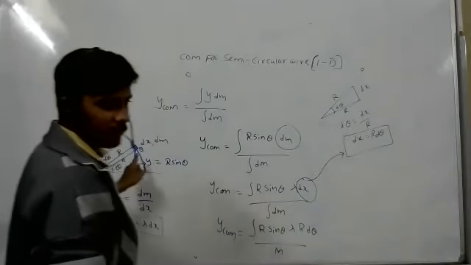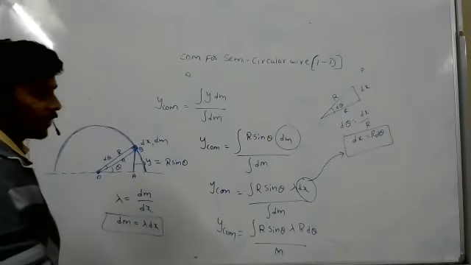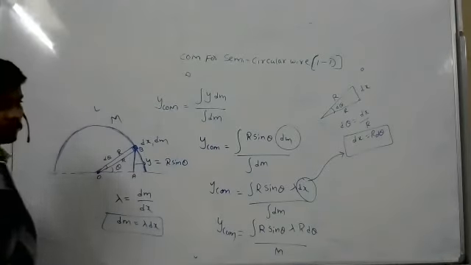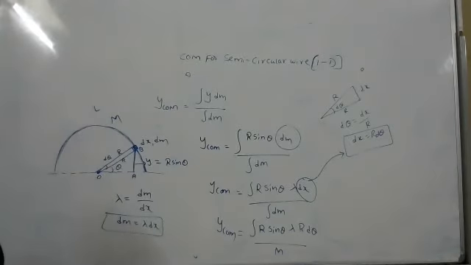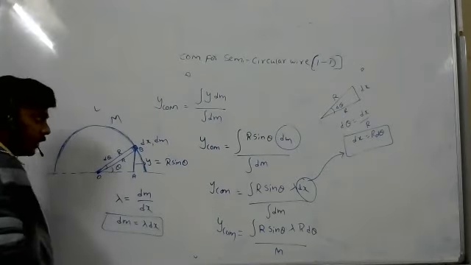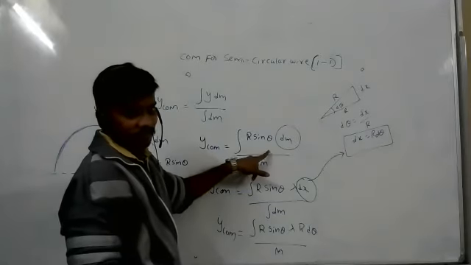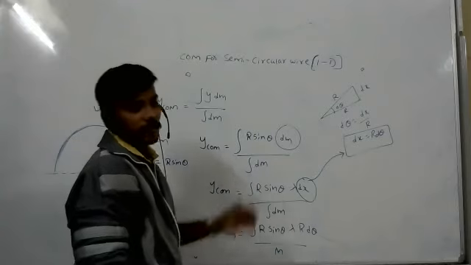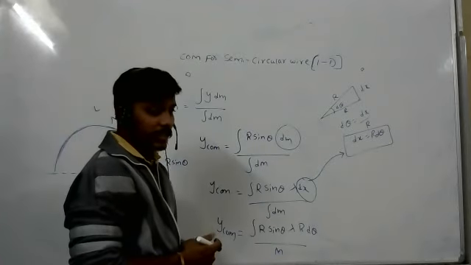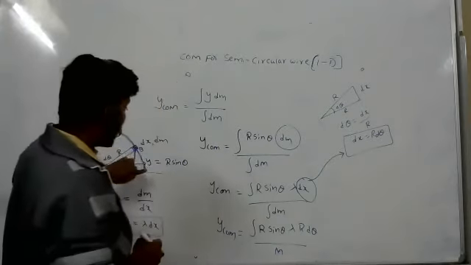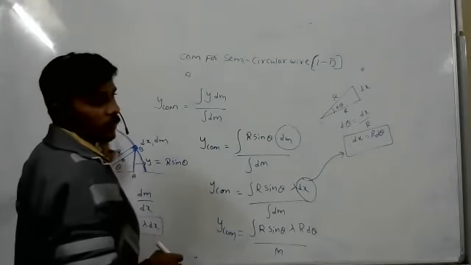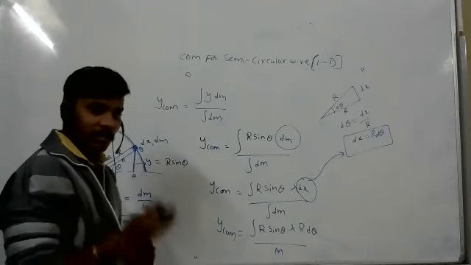Total mass is m. Total length is L. Here, in the denominator itself, you can change dm to m. But in every situation you can't change. If mass is not distributed uniformly, then you can't change. If mass is distributed uniformly, then you can change. That you remember.